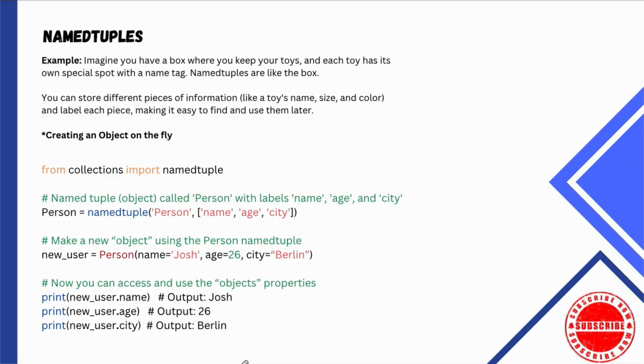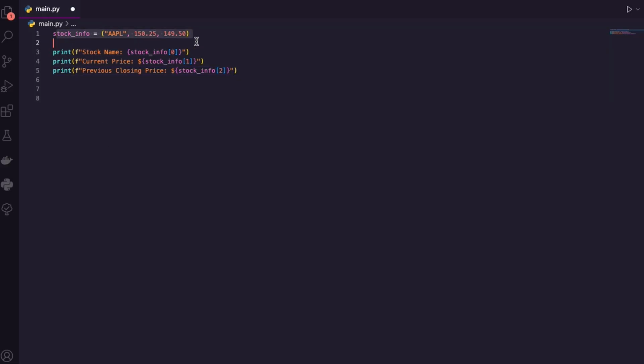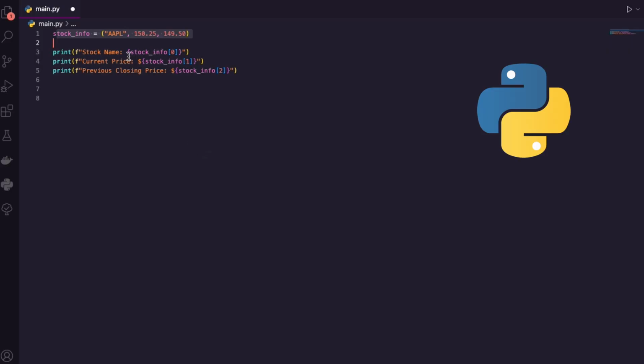That is amazing. Look at that. All right, let's head over to VS Code and make you some named tuples. So here I'm just going to carry on with the same tuple, stock info, okay? Because we're talking about a named tuple. If I want to return these values, I could do just that, right? I can do this, print them off, and you're going to see the values.